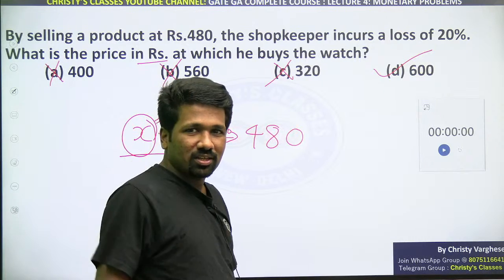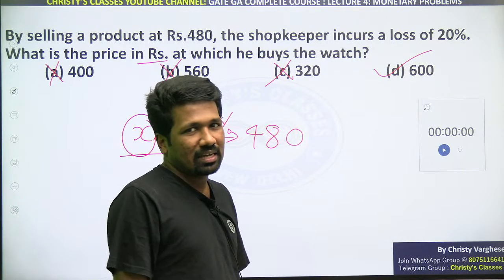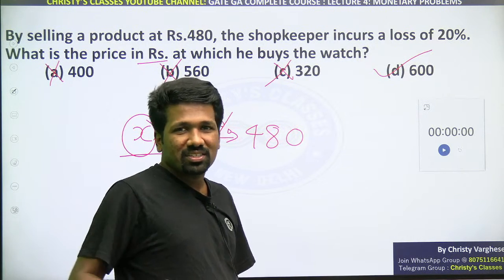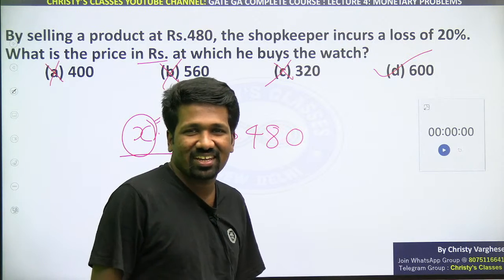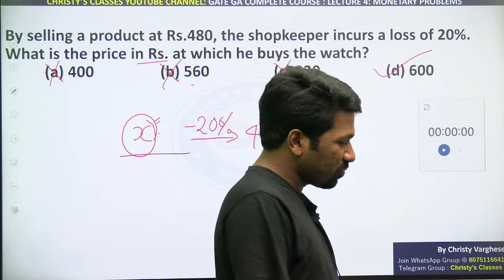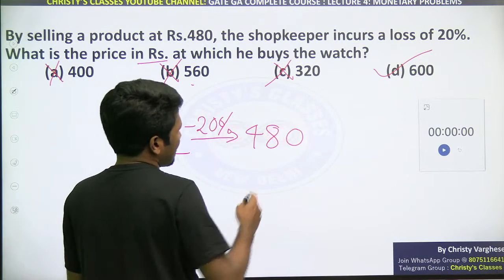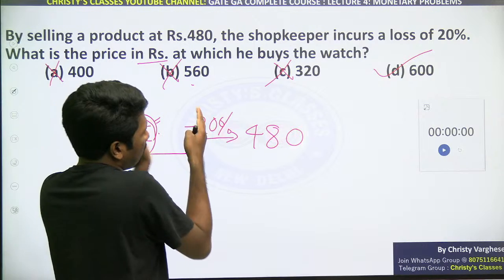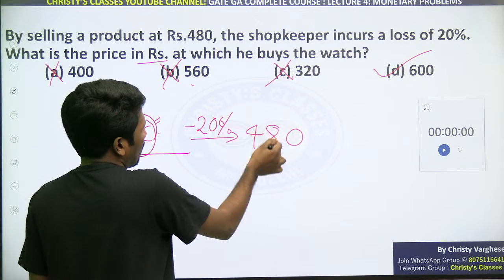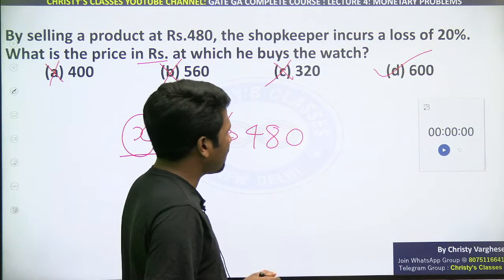0 option correct, it won't be there in GATE exam or CSIR exam. But in some exams, 0 option correct also are there. In that case, you should be careful. So anyway, here as 3 options are eliminated, 600 is the answer. Otherwise 600 है तो 600 का 10% 60, 20% 120. 120 कम किया तो 480 exactly मिलेगा ना.